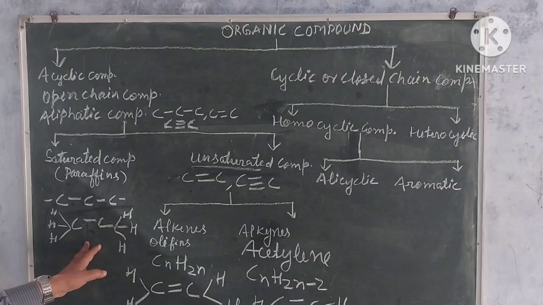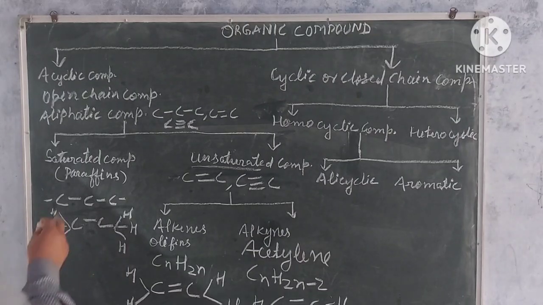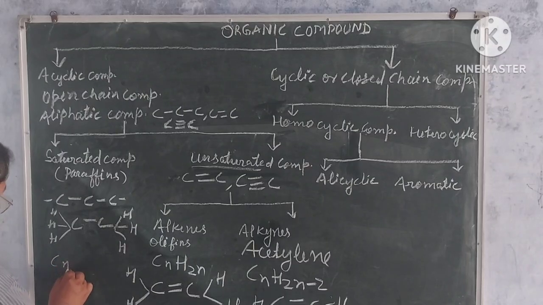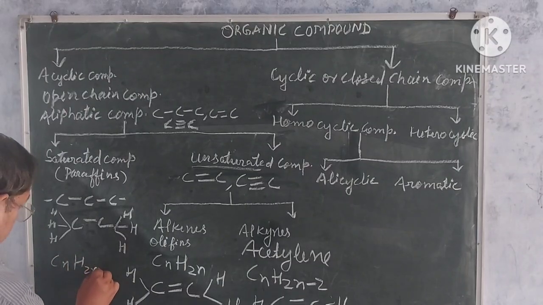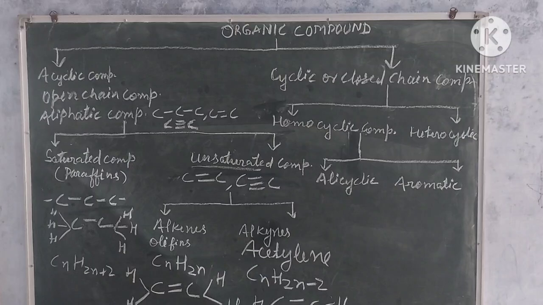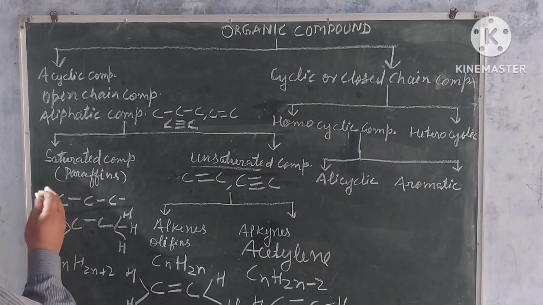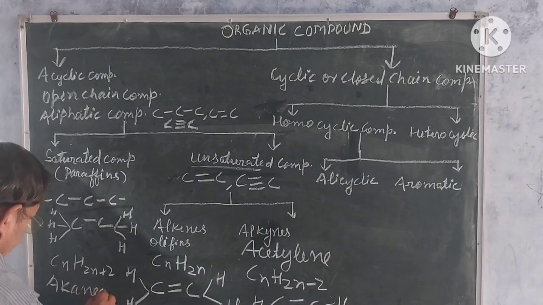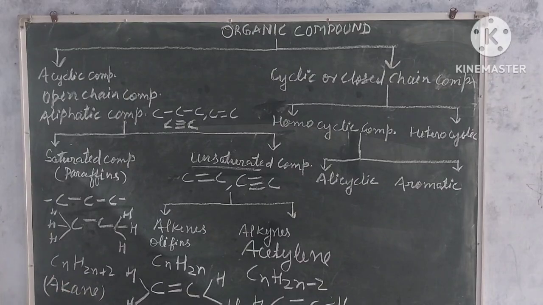The examples are methane, ethane, propane, butane. The general formula of saturated compounds is CnH2n plus 2, and it is known as alkane.